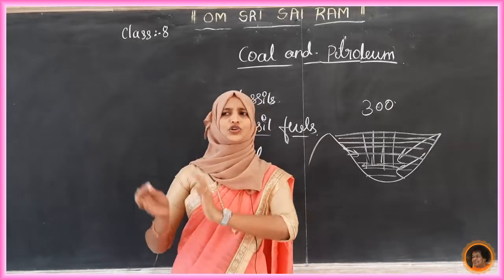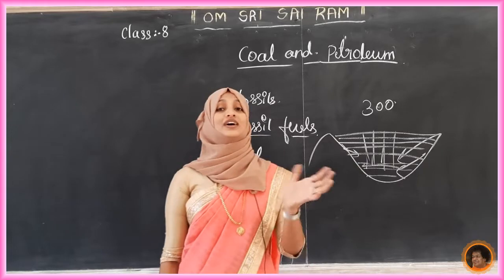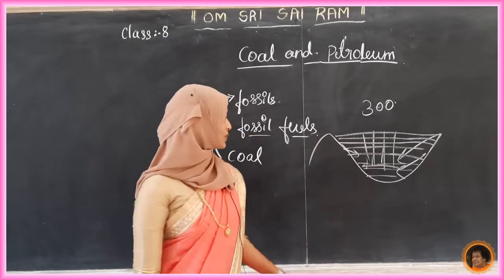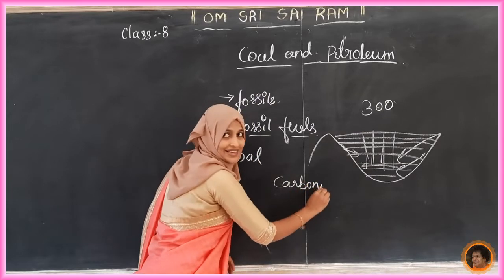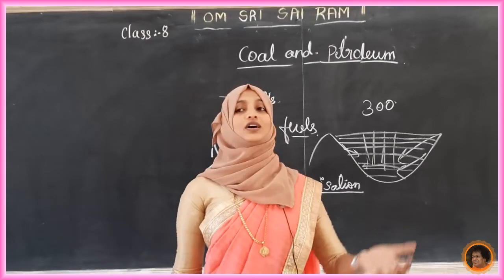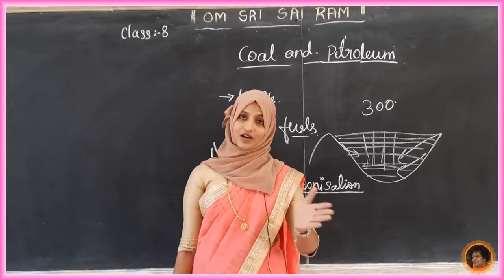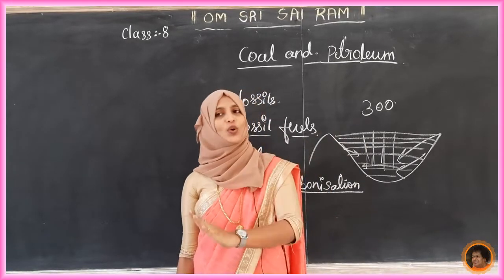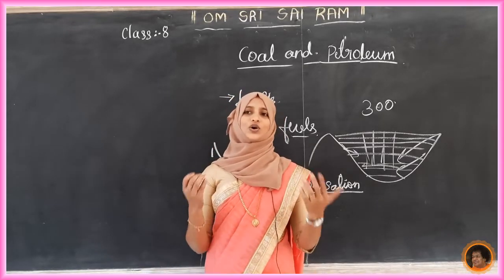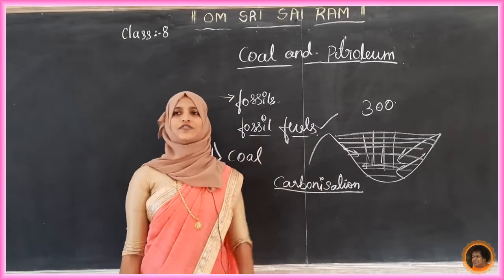The slow process of conversion of dead vegetation into coal is called carbonization. Vegetation means the forest. Since coal was formed from the remains of vegetation, it is also called a fossil fuel.